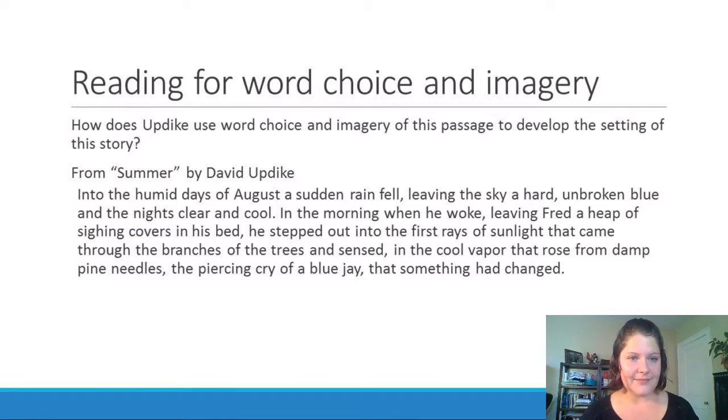The passage reads, "Into the humid days of August, a sudden rain fell, leaving the sky a hard, unbroken blue, and the nights clear and cool. In the morning, when he awoke, leaving Fred a heap of sighing covers in his bed, he stepped out into the first rays of sunlight that came through the branches of the trees and sensed, in the cool vapor that rose from damp pine needles, the piercing cry of a blue jay that something had changed."